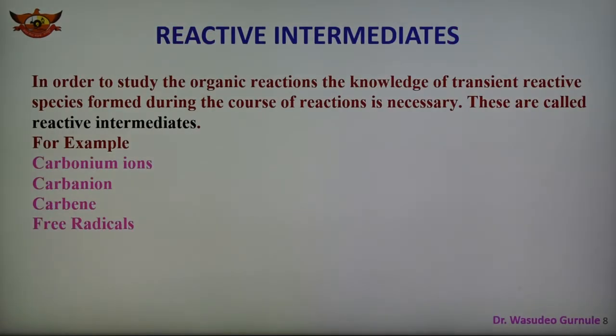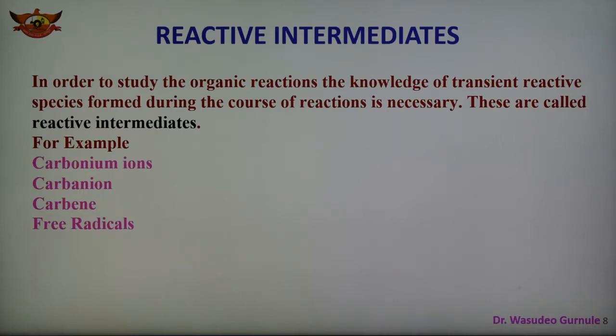After the energy considerations, now we are going to discuss what is meant by a reactive intermediate. As we know, in order to study organic reactions, knowledge of the reactive species formed during the course of the reaction is necessary. These are known as reactive intermediates, and examples of reactive intermediates are carbonium ion, carbanion, carbene, and free radicals.